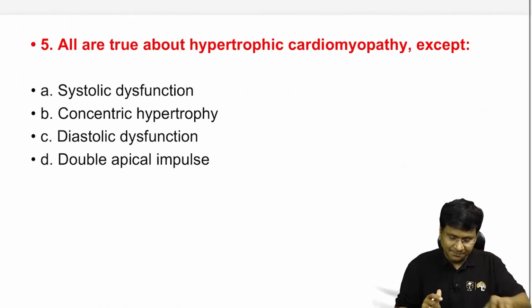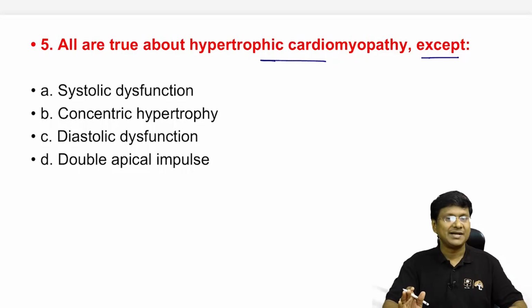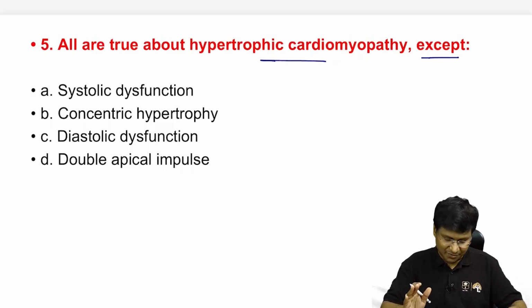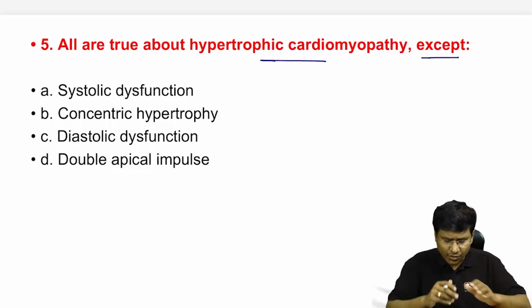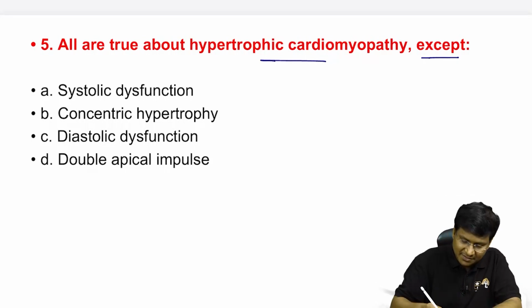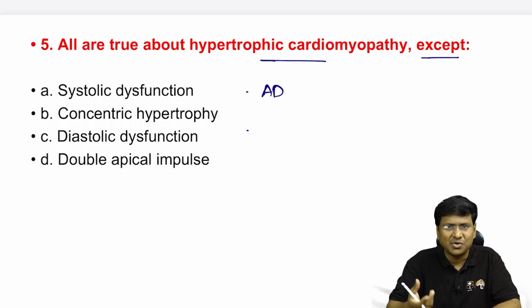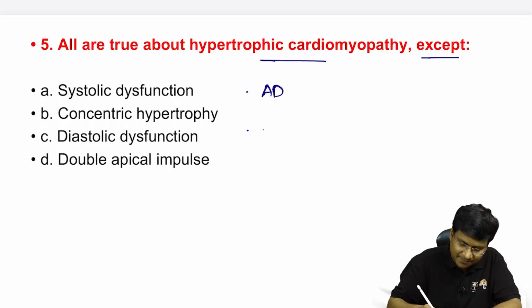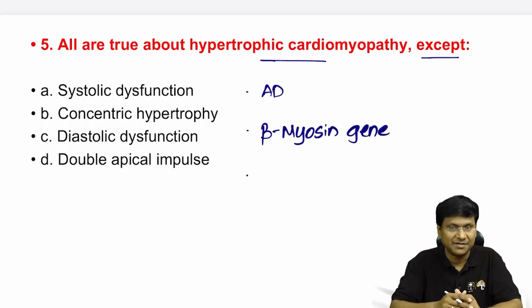Next question. All are true about hypertrophic cardiomyopathy except: systolic dysfunction, concentric hypertrophy, diastolic dysfunction, double apical impulse. Okay, hypertrophic cardiomyopathy is a form of cardiomyopathy which is inherited, and the type of inheritance is autosomal dominant. And the gene or the protein which is defective is the beta myosin gene. Right, so beta myosin gene is defective, right?